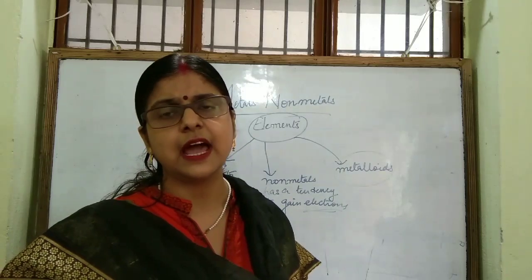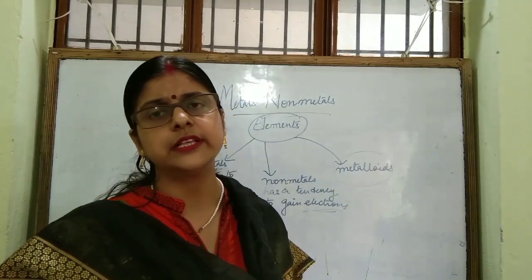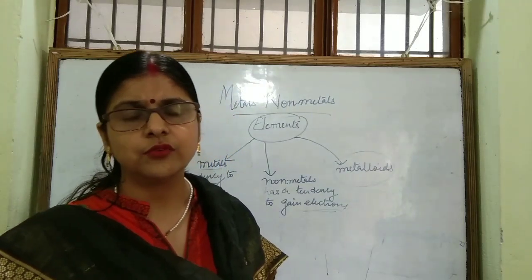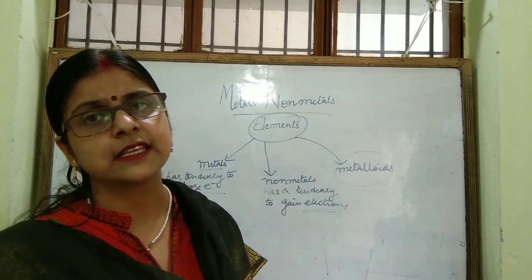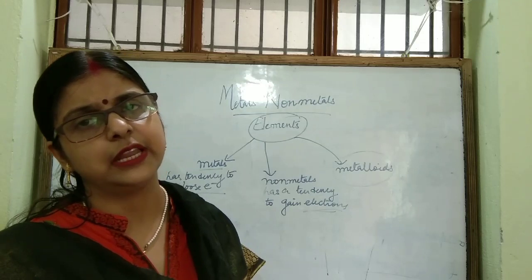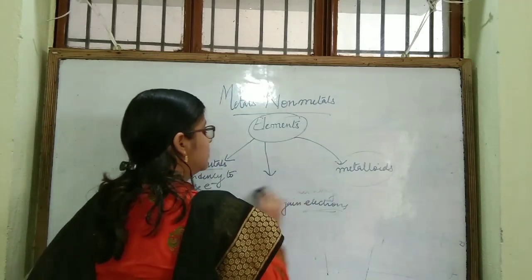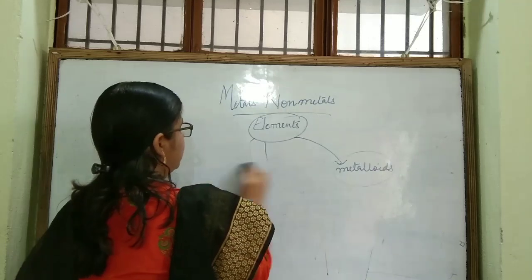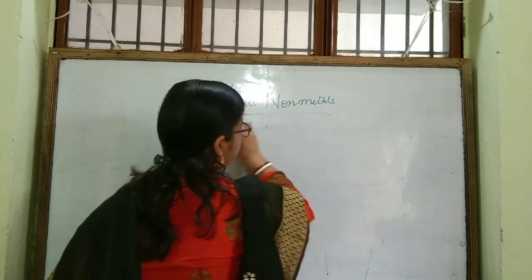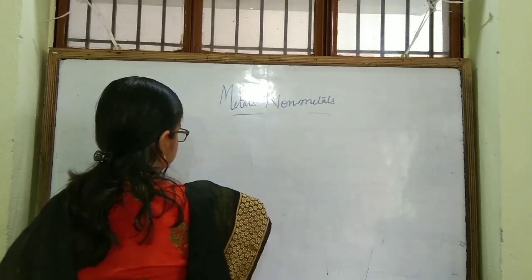Many examples are there, arsenic, antimony, then boron is also sometimes known as metalloid, since it shows some properties of metals as well as non-metals. So, I hope you have understood what are metals and what are non-metals.